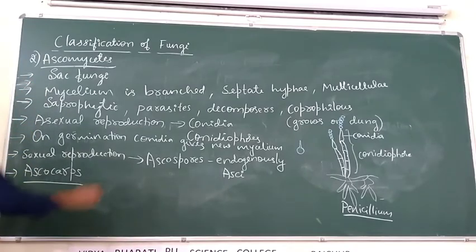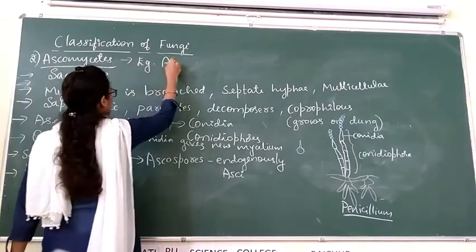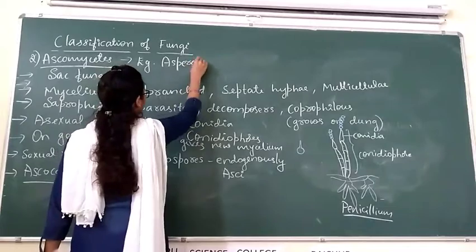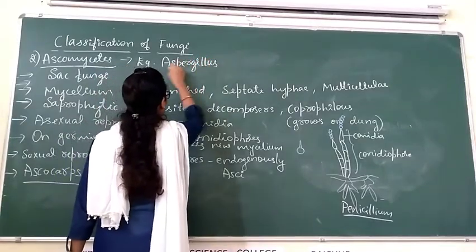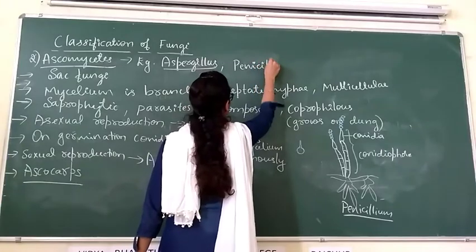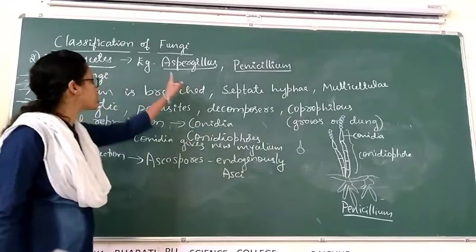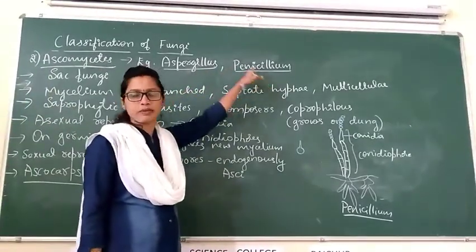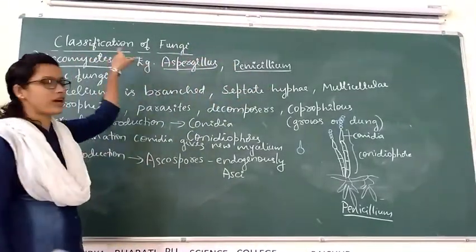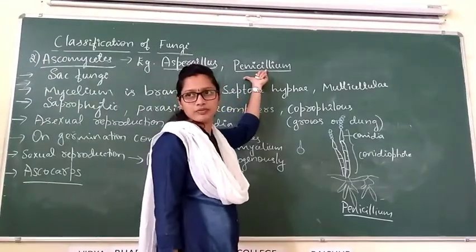The best examples for Ascomycetes are Aspergillus and Penicillium.